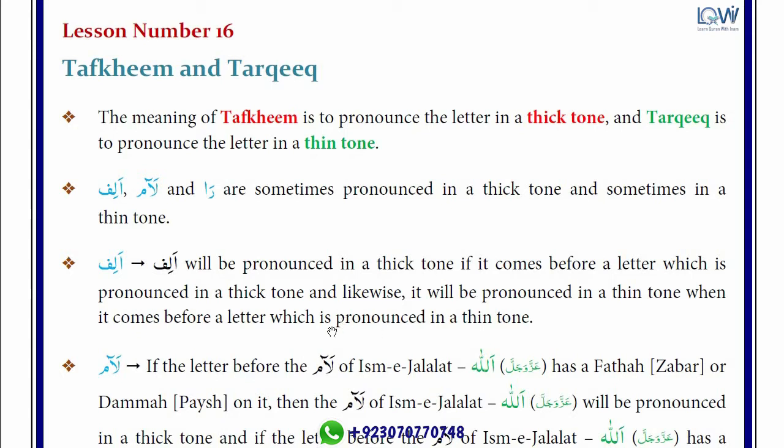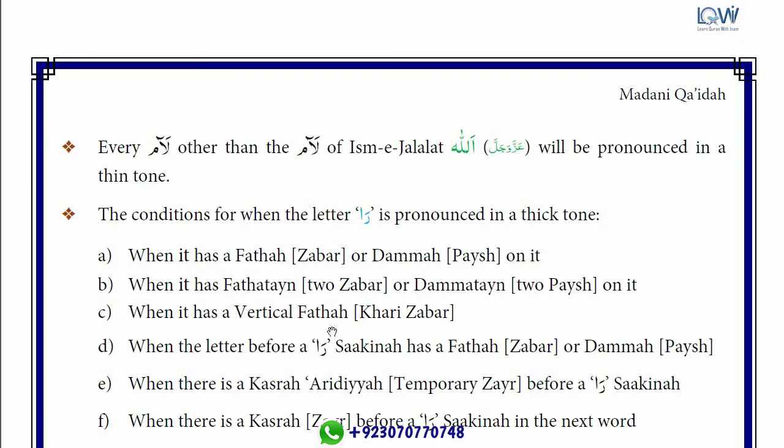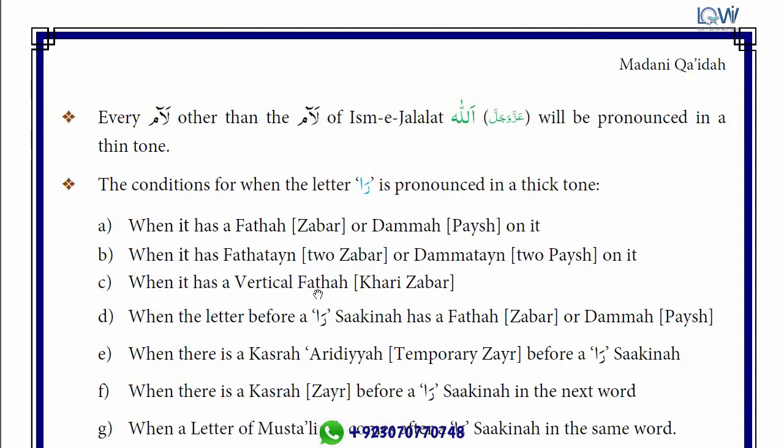Now we are going to learn the third rule. Next question is ra: when will ra be read with a thicker voice? These are the conditions for when the letter ra is pronounced in a thick tone. There are 7 conditions when ra will be read with a thicker voice. First, condition number 1: when ra has zabar or pesh on it.